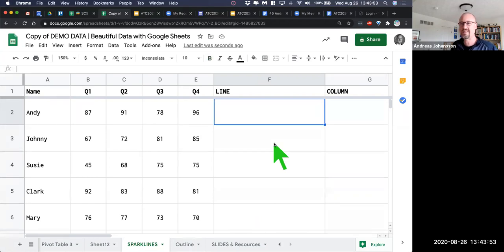So a lot of people are hesitant in making bar graphs and charts and things in Google Sheets, and you can certainly do all of that, and it's pretty easy to do. But here we have a roster of students, and then we have a quarter 1, 2, 3, 4 assessment, and we want to have kind of a visual idea of how they're doing. I find that a lot of our students don't keep track themselves, and so they don't have a good idea of how am I even doing in this course?